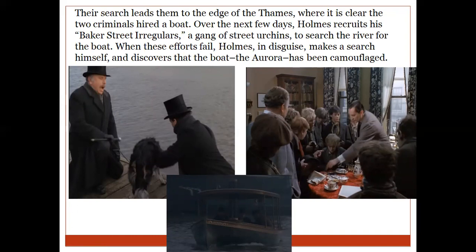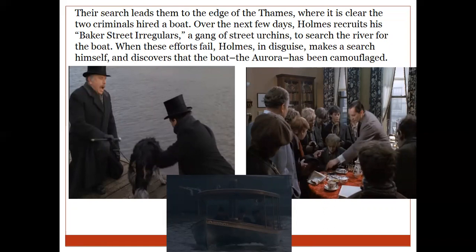So Holmes, in disguise, makes a search himself, and he finally discovers the boat. The name of the boat is the Aurora. It was camouflaged. Camouflage means they had changed the way the boat looked, so that if somebody describes the original look of the boat, people would not understand which boat they were talking about.